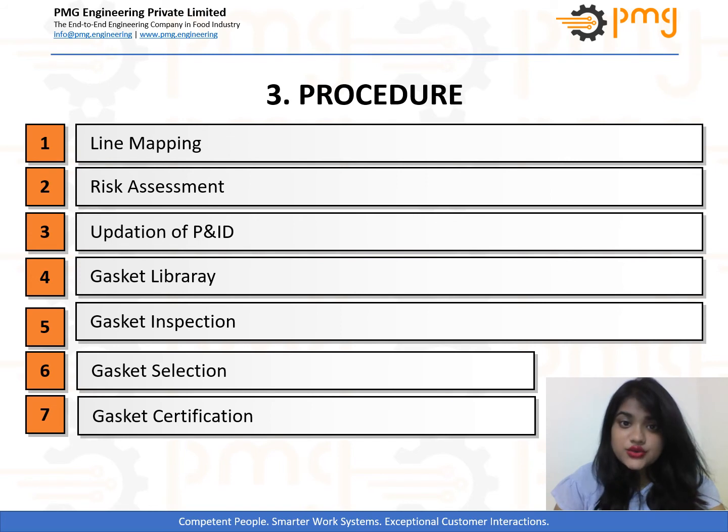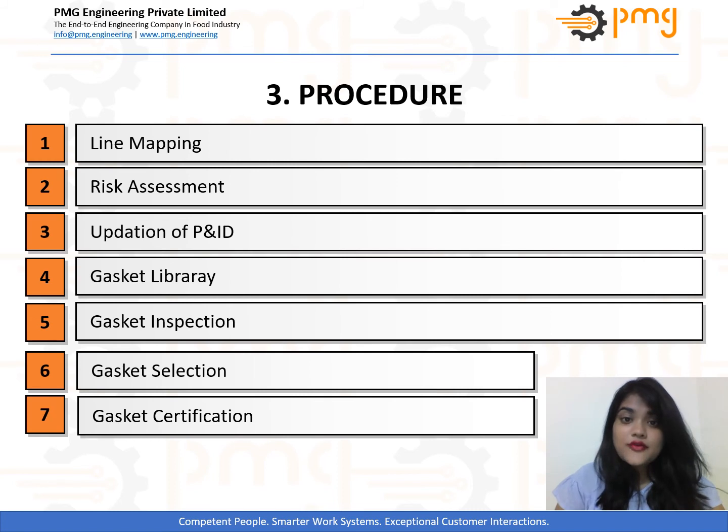The fifth activity during gasket mapping involves gasket inspection. Inspection of gaskets is to be performed on a regular basis and inspection should be recorded in the form of a pictorial checklist and maintenance plans. The pictorial checklist made during inspection serves as a record that should be maintained by the production and engineering team for their respective gaskets. The sixth activity during gasket mapping involves selection of gaskets. Following a decision tree is mandatory while selecting gaskets.